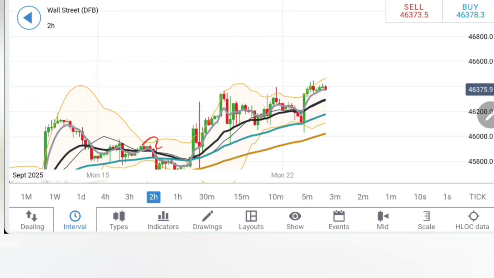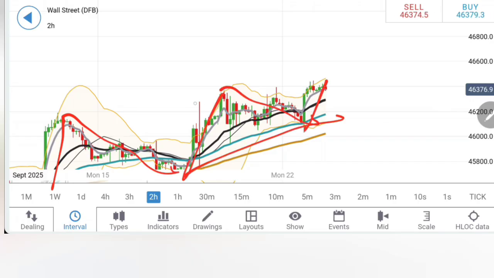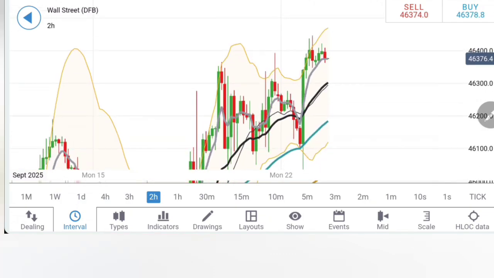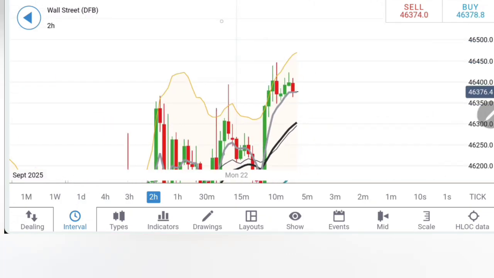Look at the 2-hour chart, see the rise, the retracement, the rise, the retracement, and this is the next round of rise. But you can see that the bullishness is getting diminished here. It is trying to reverse from the moderate levels here. It is not scaling the exponential highs here. So now it is pretty crucial. Even if you see it is staying below 46,350, 340, take a sell from there. Expect 46,300, 200 and 46,000 levels.